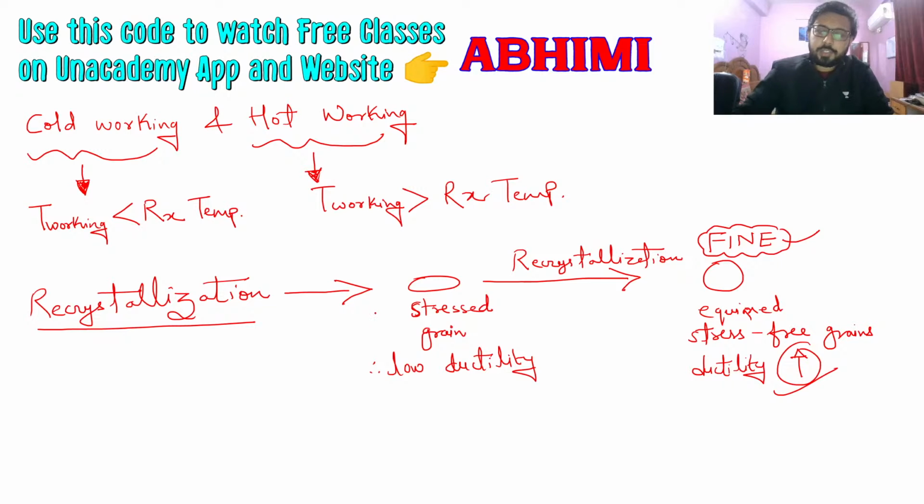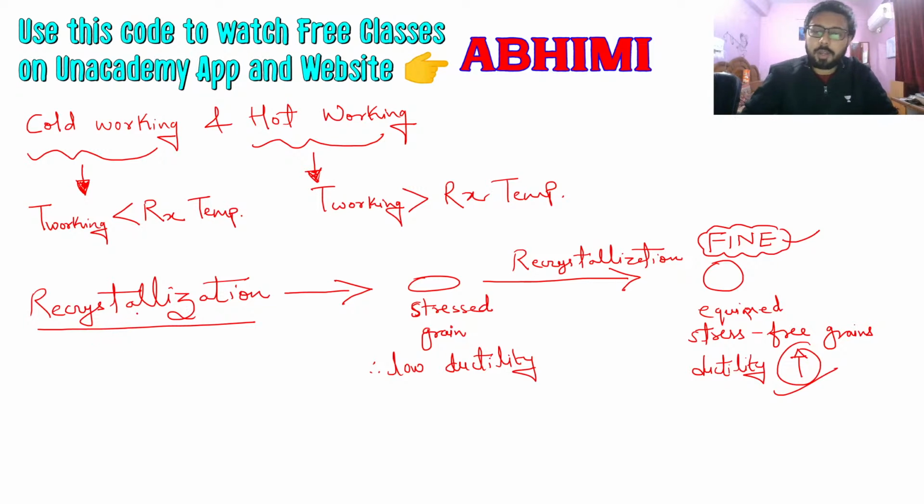So in recrystallization, what is happening, you have these stressed grains which you want to make equiaxed stress free. By making that, you are going to make those grains ductile. For example, if recrystallization temperature is 1000 degrees and you make that metal piece go to 1000 degrees, then new grains will start forming which will be stress free, and your stressed grains will be converted into these stress free grains, so its ductility will go up.